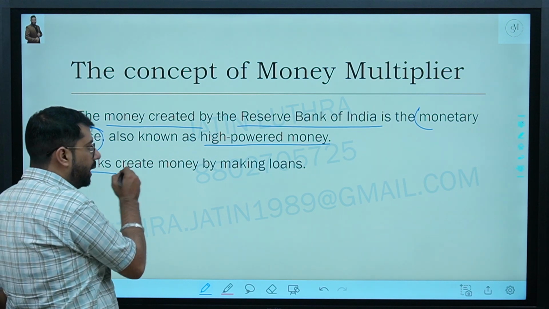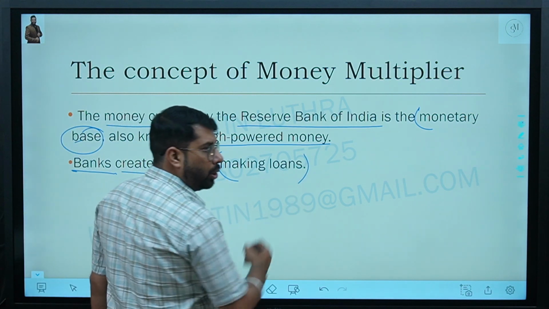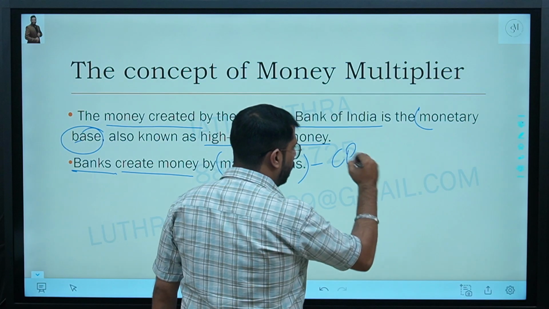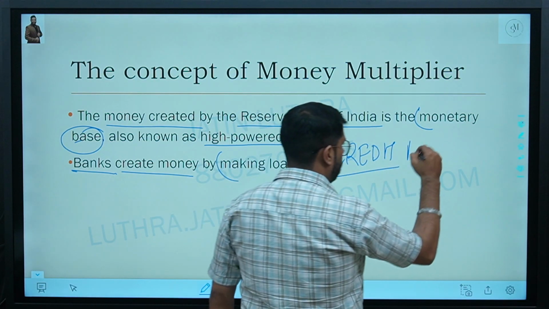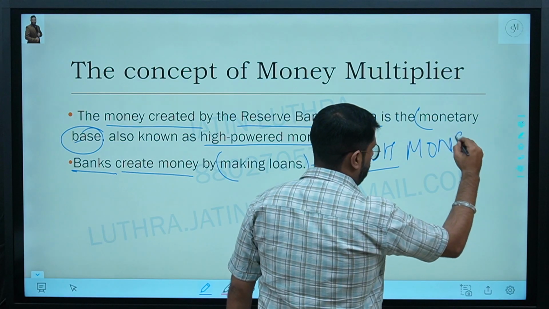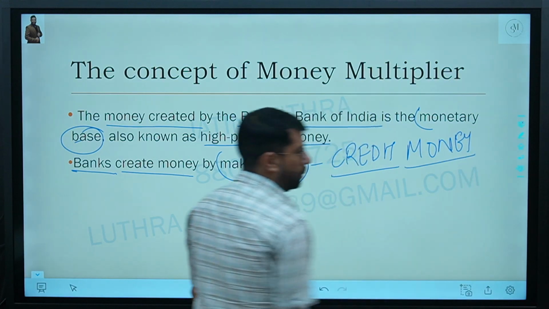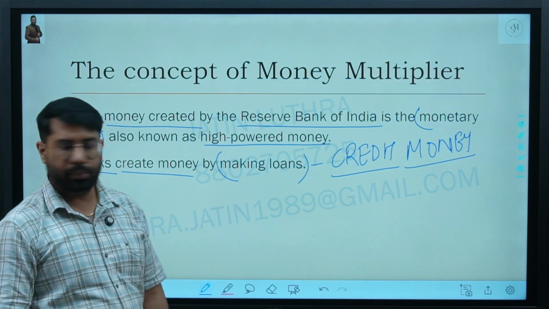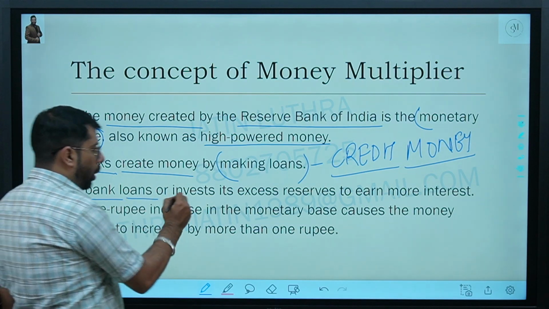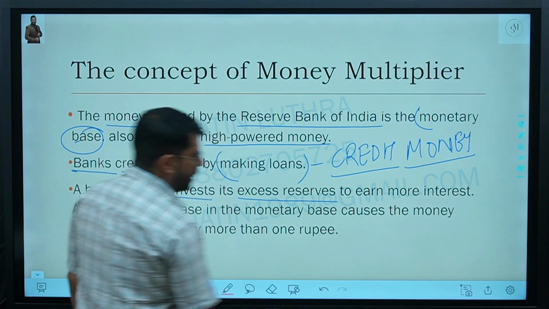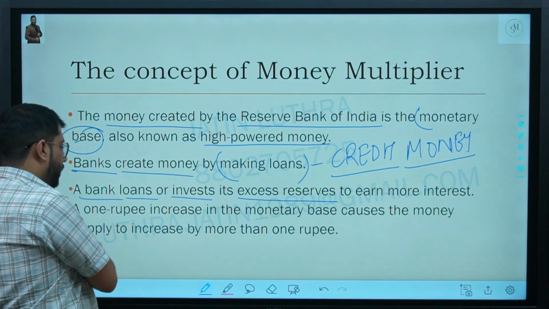Banks create money by making loans, what we call credit money. A bank loans or invests its excess reserves to earn more interest.